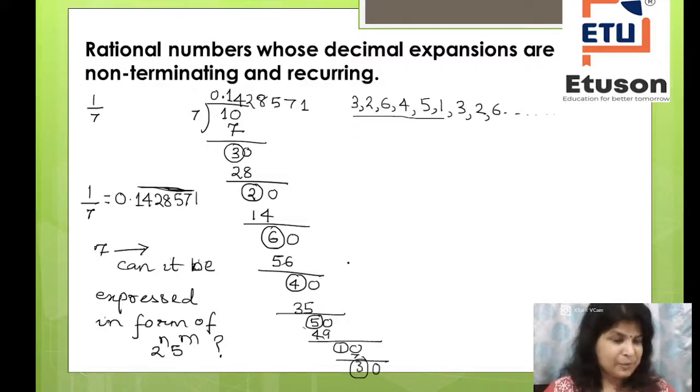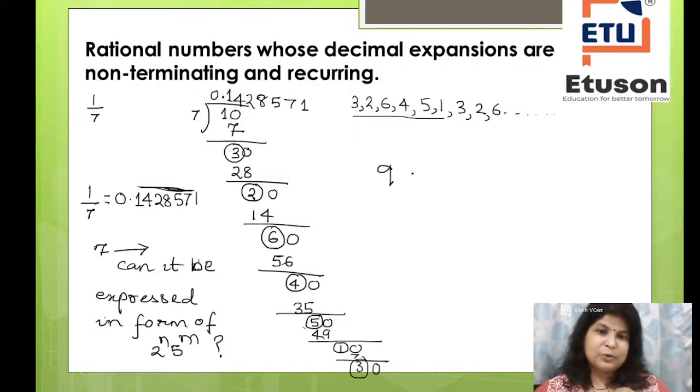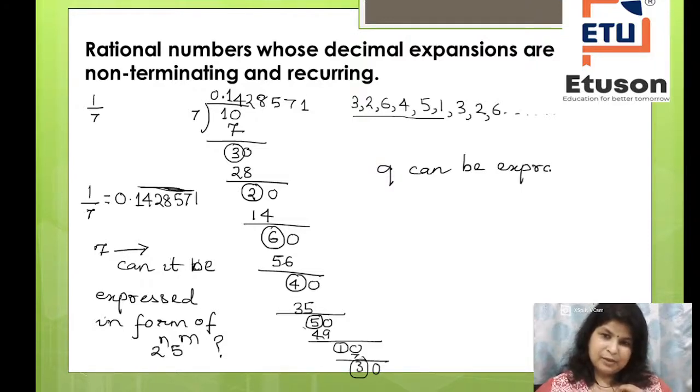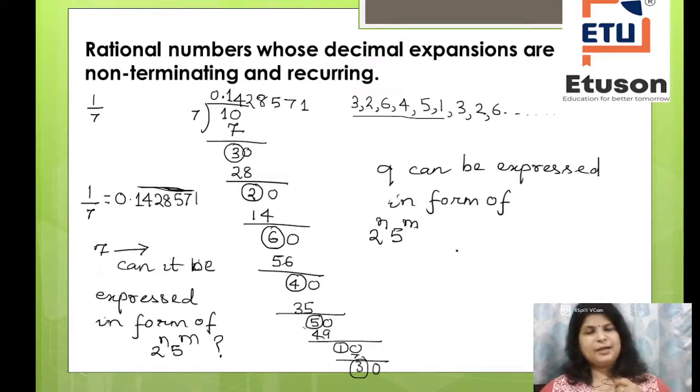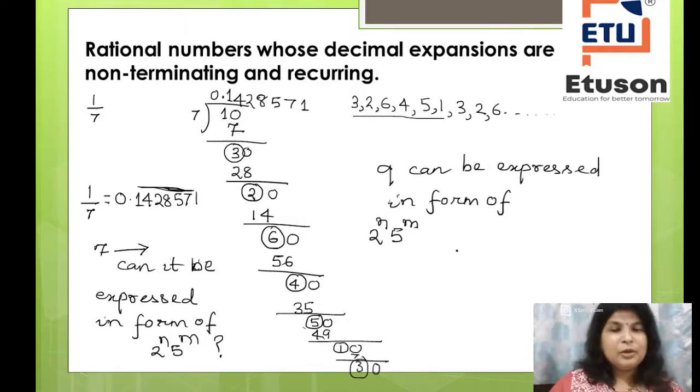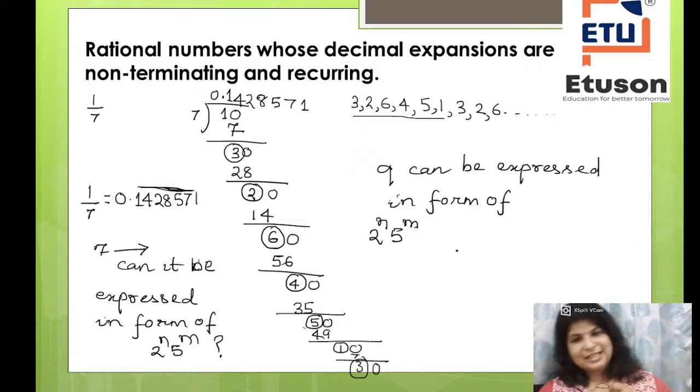So that means q cannot be expressed in the form of 2 to the power n into 5 to the power m. Correct or not? So in this case, the rational number will have non-terminating and recurring expansion.